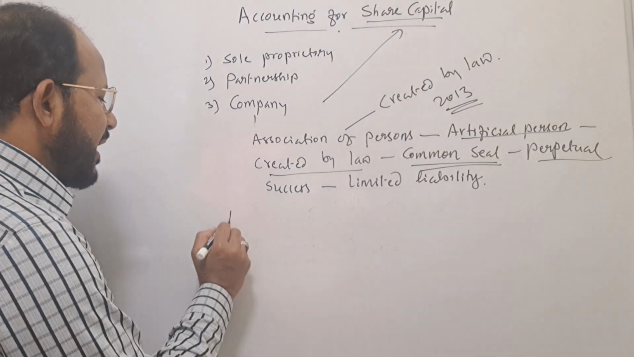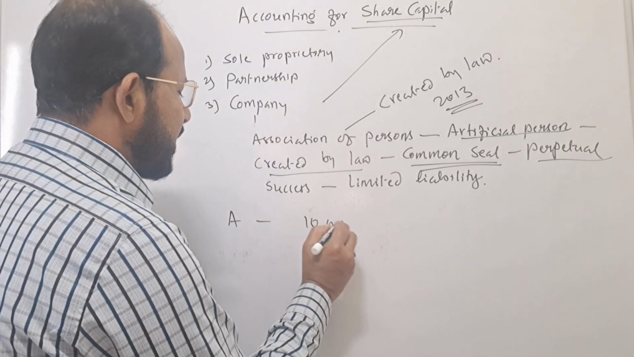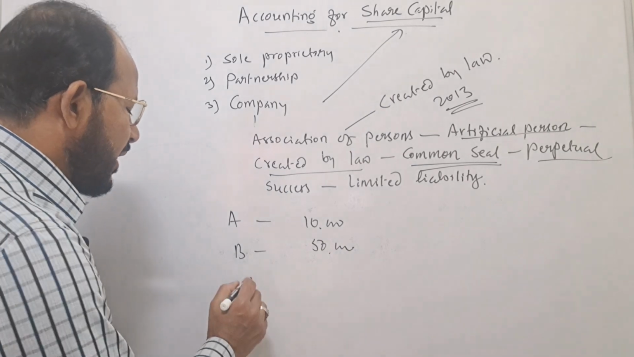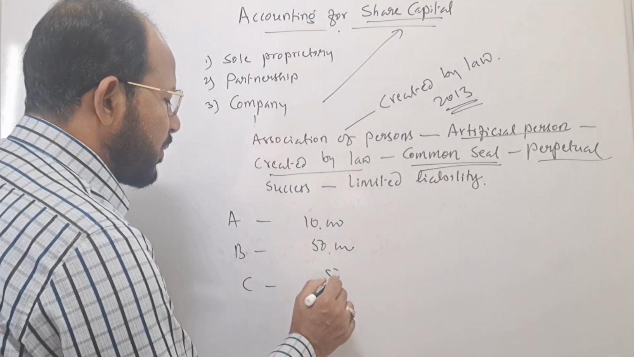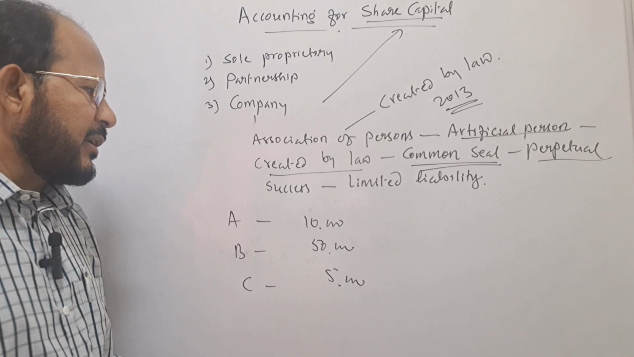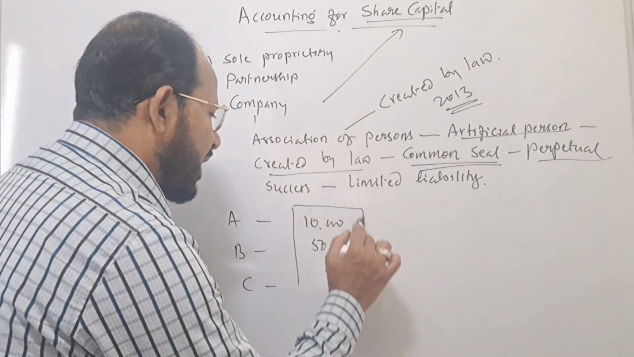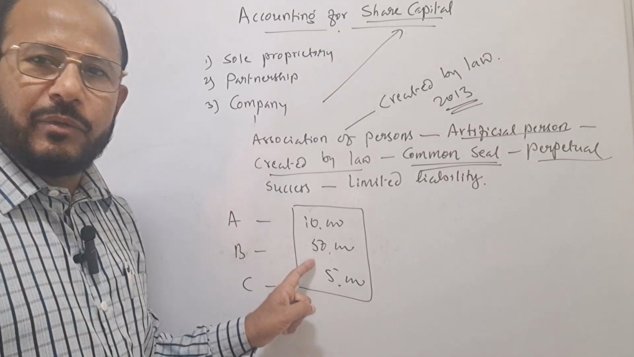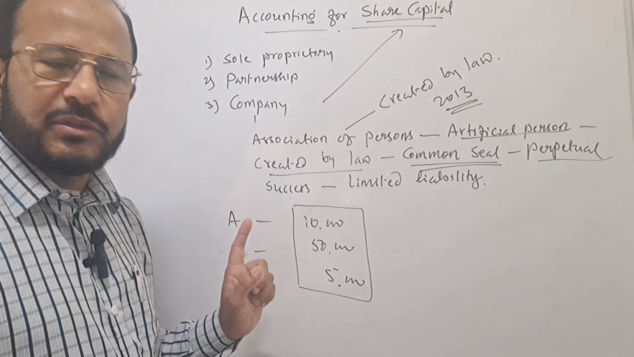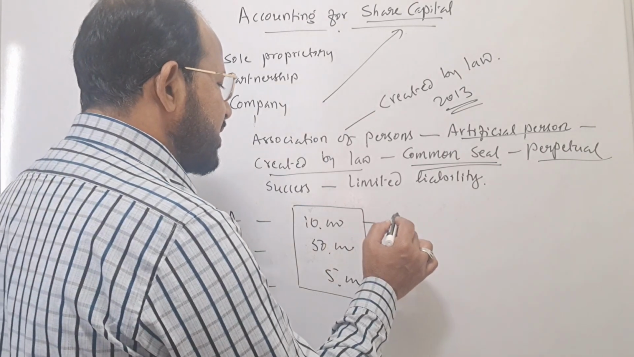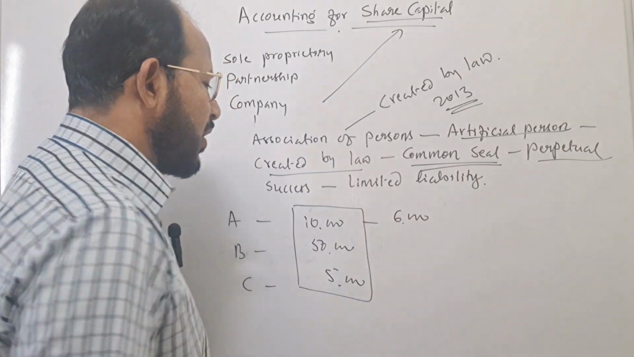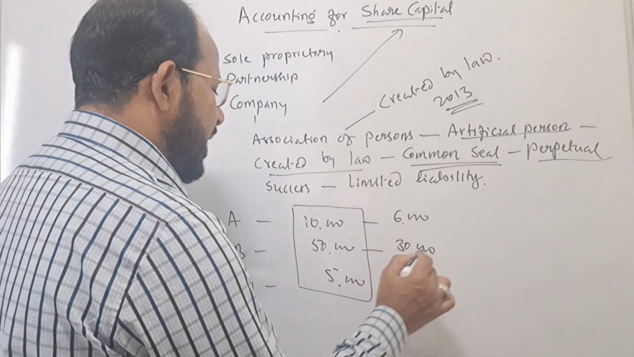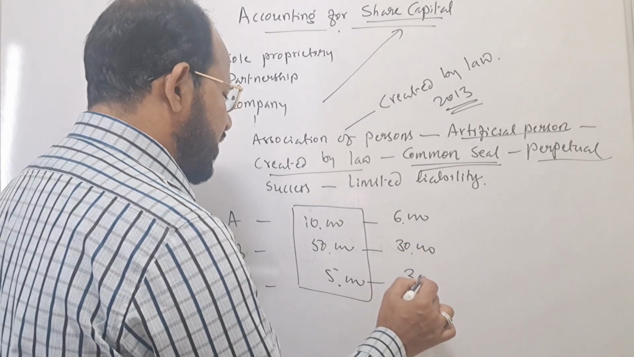Assume Mr. A has purchased shares worth rupees 10,000, Mr. B has purchased shares worth rupees 50,000, and Mr. C has purchased shares worth rupees 5,000. In this case, the maximum amount which they can pay to the company is only to the extent of their investment: 10,000, 50,000, 5,000. Assume that Mr. A has paid so far rupees 6,000, Mr. B has paid rupees 30,000, and C has paid rupees 3,000.